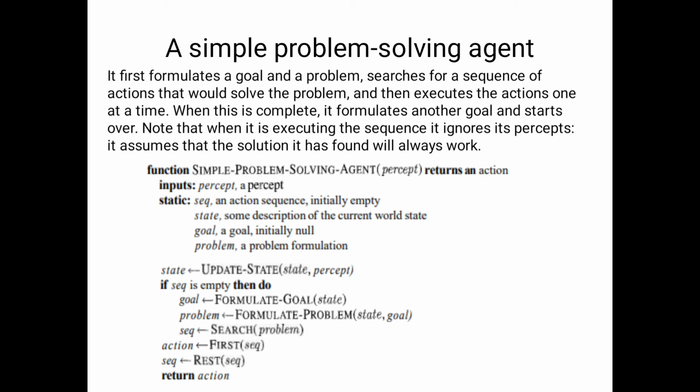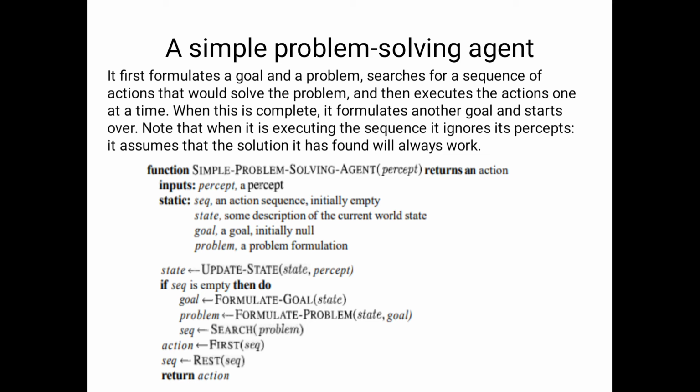Note that when it is executing the sequence, it ignores its percepts, assuming that the solution it has found will always work. So here the agent perceives the information from the environment. Finally it produces the action to the environment. First the agent observes the environment. Already the goal is fixed. What is the aim of the agent here? To solve the problem. Already the goal is known to the agent.